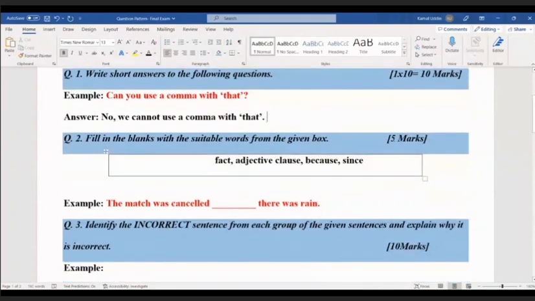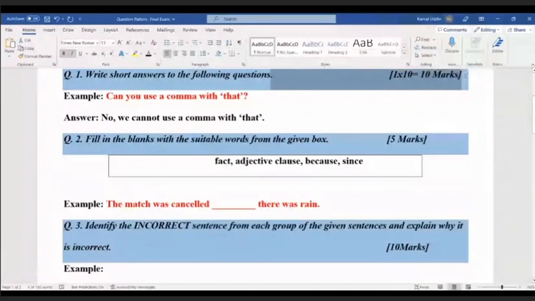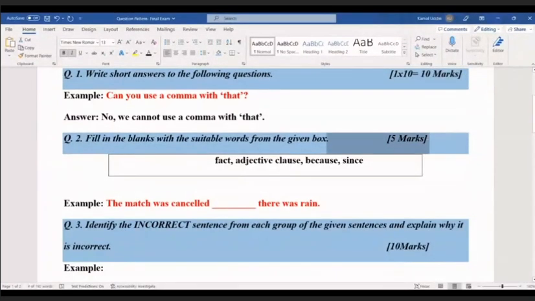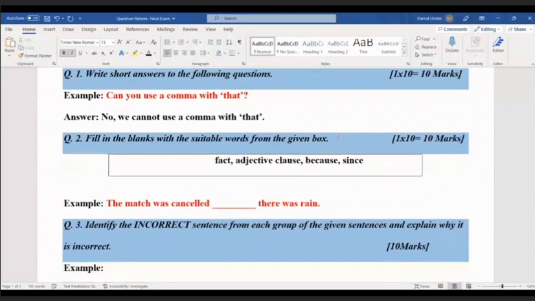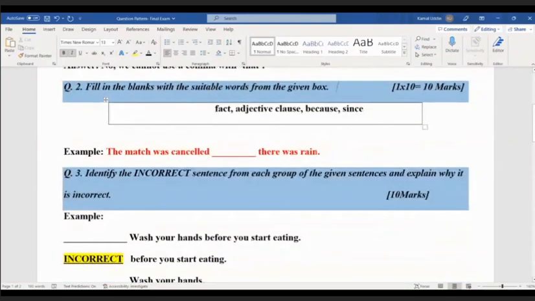The other type of question that will be in the exam is fill in the blanks with the words given in the box. In the box there will be words like fact, adjective clause, because, since, etc. It's not necessary that these words will be there. These are just examples.